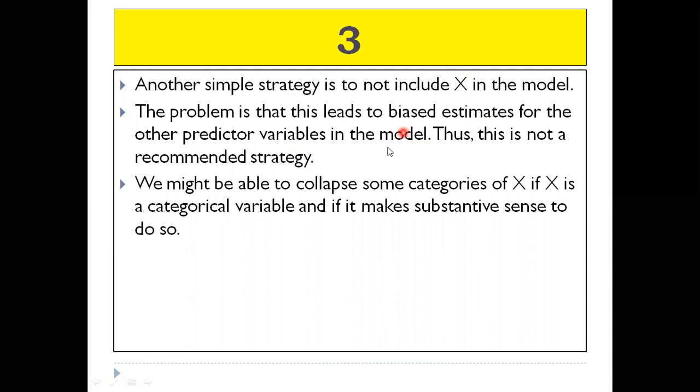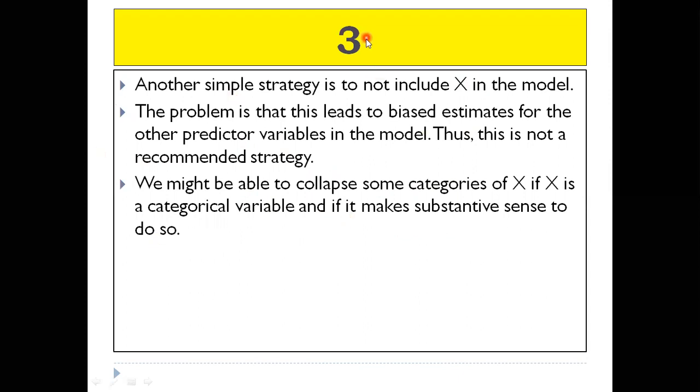Biased means the value calculation is moving towards only one end. Whenever biased estimation takes place, from your basic knowledge of machine learning, you can directly say that this is not a recommended strategy. We might also not be able to collapse some categories of X if X is a categorical variable, even if it makes substantial sense to do so.